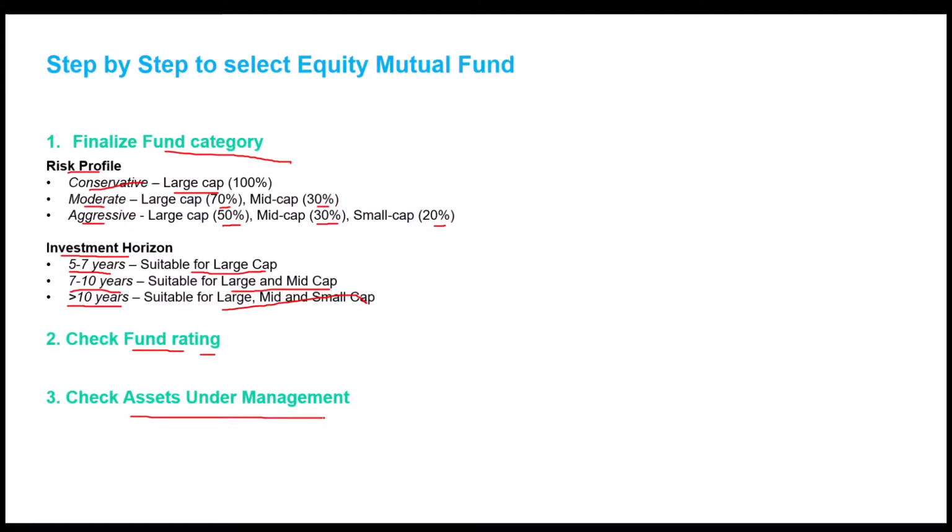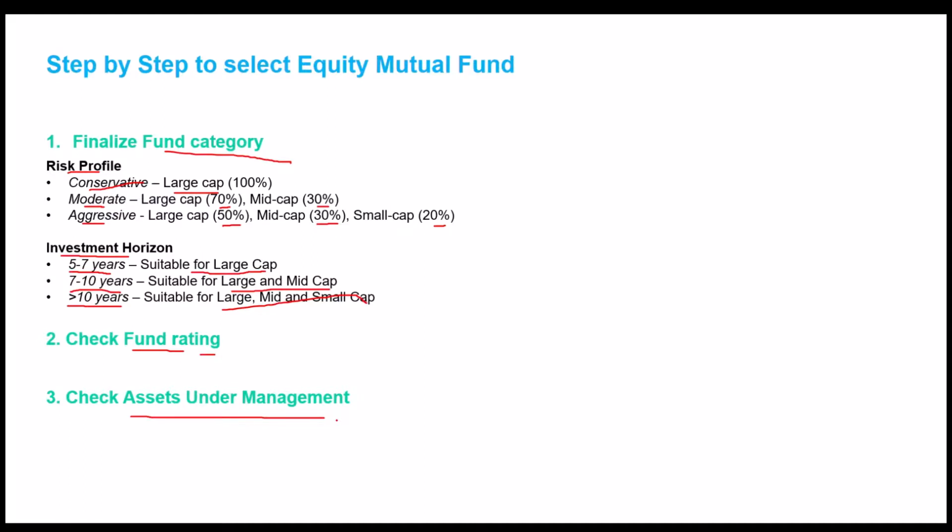So this is very simple for the large cap category. The larger AUM in large cap is a good indication that the fund is getting response from investors. But in mid and small cap, a larger AUM can result in issues, because in mid and small cap the liquidity is not that high, and anything above 5,000 Cr AUM can be a red signal. So always be careful about AUM in mid and small cap. You should check this point as well and select your mutual funds.